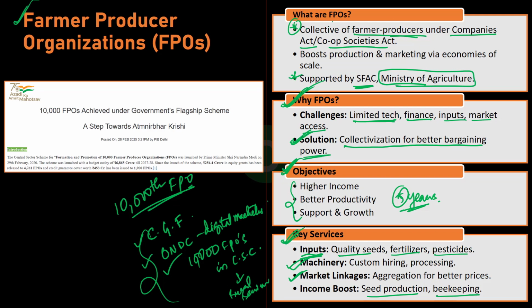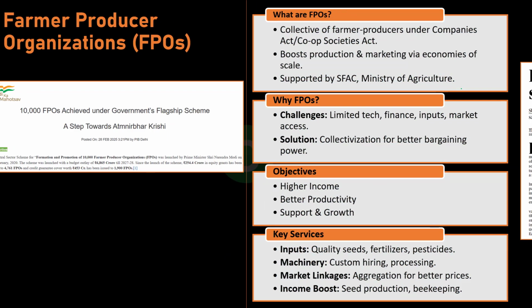Now, FPOs are collectives of farmer producers under the Companies Act or Cooperative Societies Act, and they are supported by the SFAC, that is Small Farmers Agribusiness Consortium, which comes under the Ministry of Agriculture. Right? Now moving to the next article.